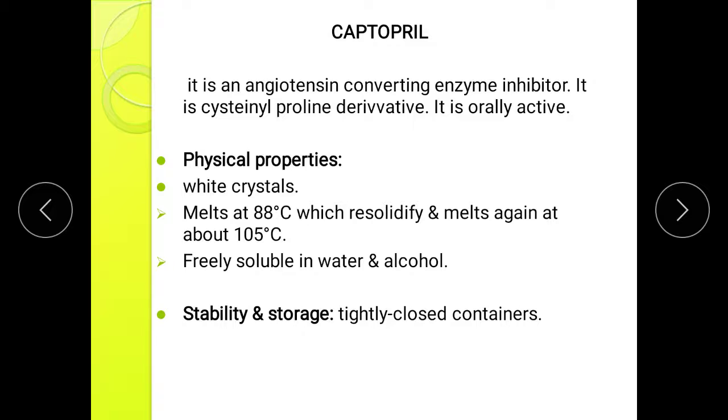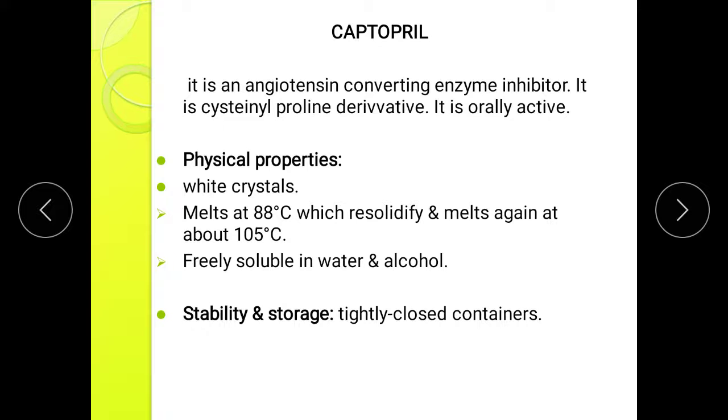Next drug, that is Captopril. Captopril is an angiotensin converting enzyme inhibitor. It is a cysteine proline derivative and orally active drug. Physical properties are available as white crystals which melt at 88 degrees, resolidify and melt again at 105 degrees, freely soluble in water and alcohol.